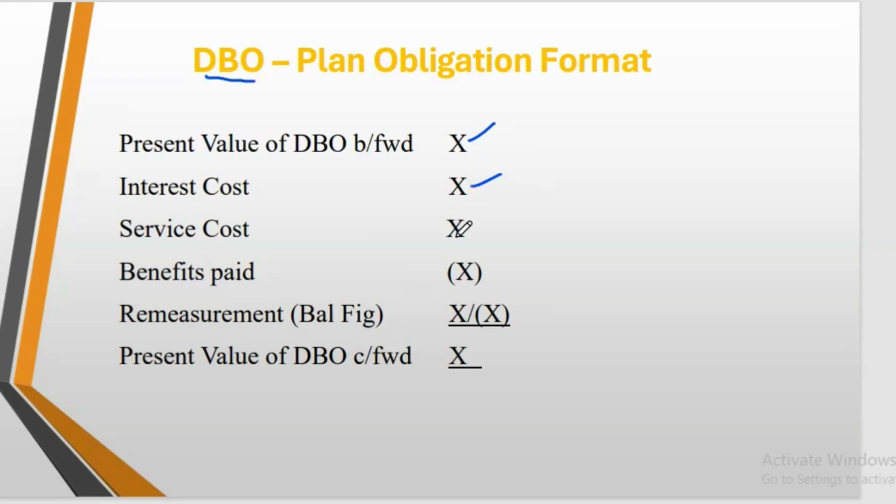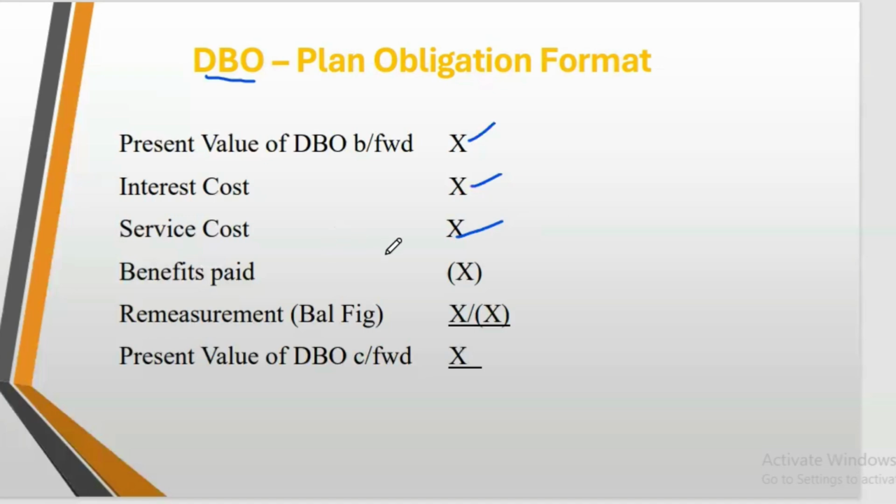Then we have something called service cost. We'll look at all these things in detail. I want to introduce you to the format. Service cost is the increase in your defined benefit obligation, either in the current year or as a result of some past stuff. The more people you employ, the more payment you have to make into the fund.